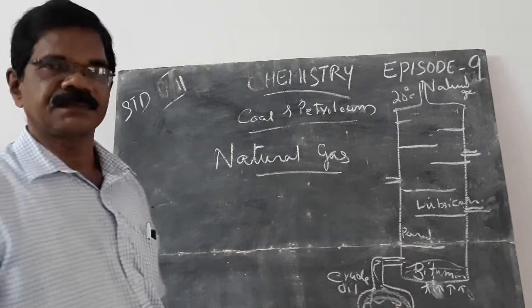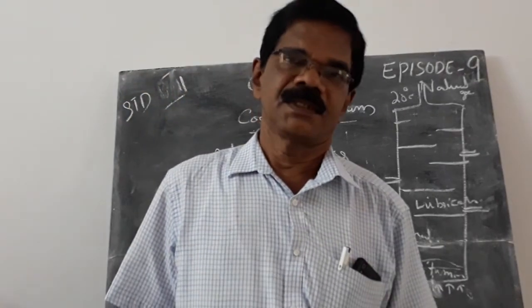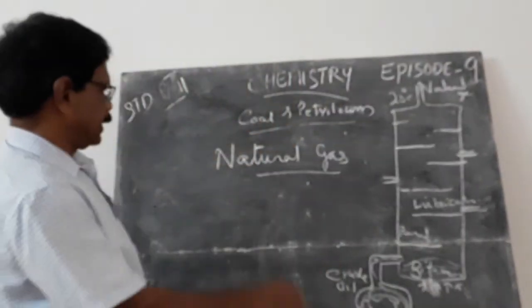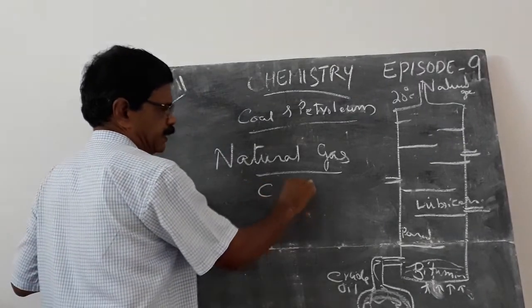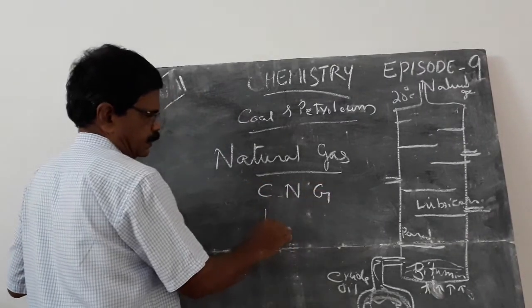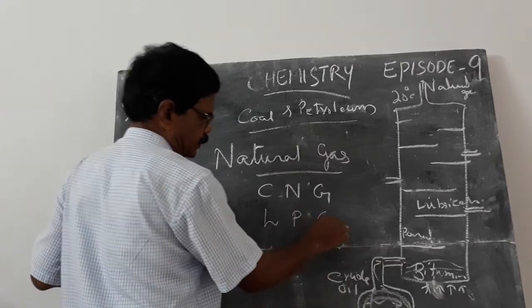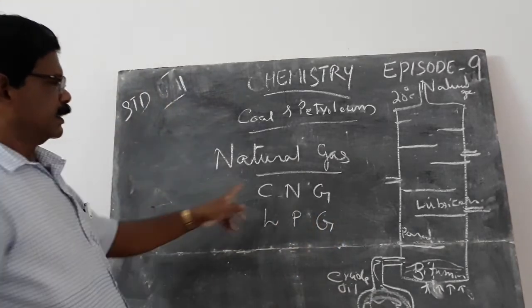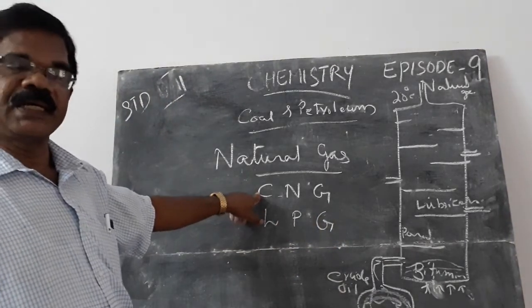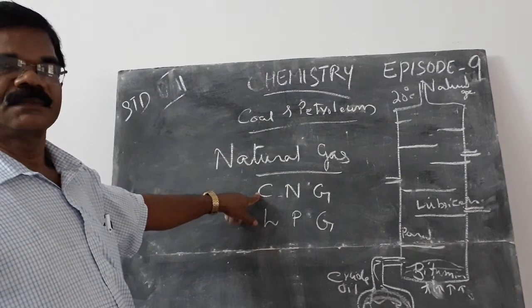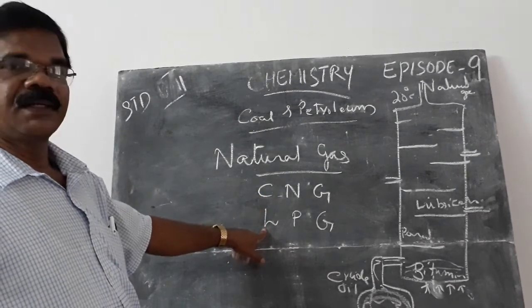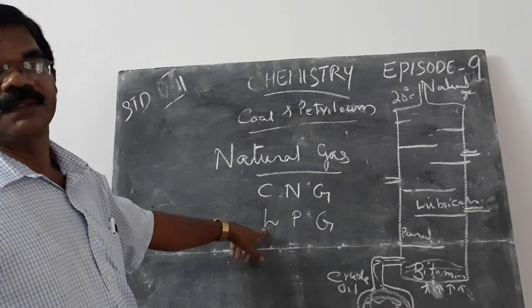Natural gas. There are two types. What are they? CNG, LPG. CNG is used in vehicles. LPG is used in homes for cooking food.